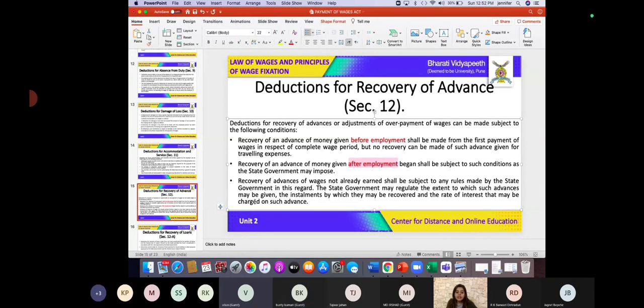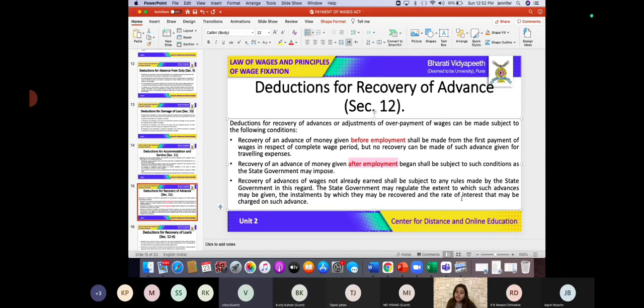Okay. And lastly, recovery of advances of wages not already earned shall be subject to any rules made by the state government in this regard. So again, the direction of the state government is also going to be of vital importance here. The state government may regulate the extent to which such advances may be given, the installments by which they may be recovered, and obviously the rate of interest that may be charged on such advances. So the role and the power of the state government here is extensive. Is this clear?